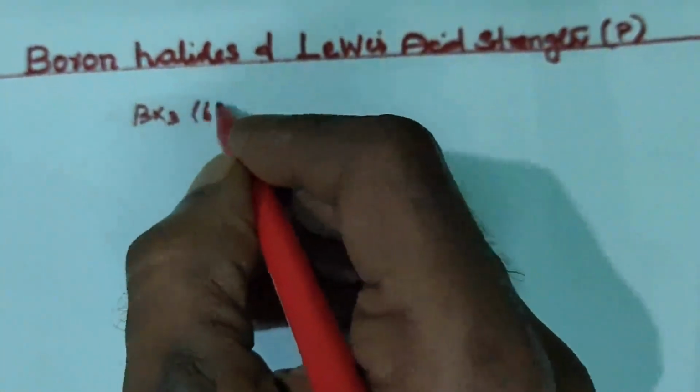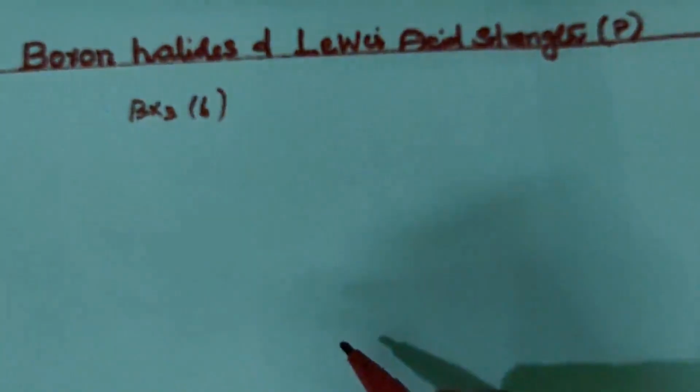Hence it is an electron deficient compound. It does not obey the octet configuration. It acts as a Lewis acid. What does Lewis acid mean? It accepts a pair of electrons from other compounds.